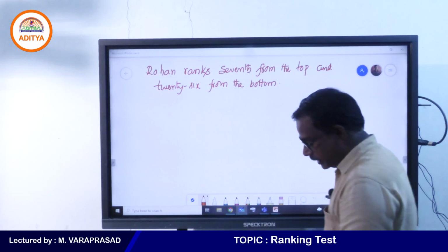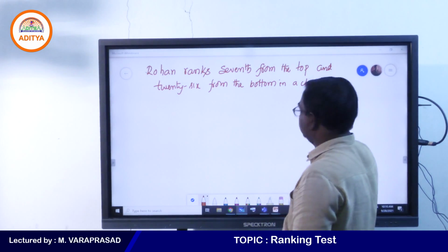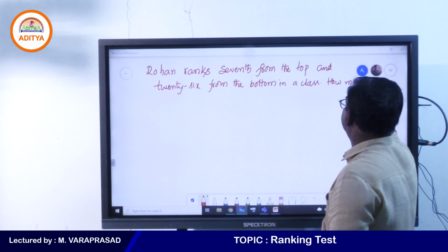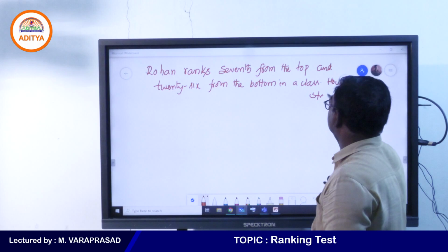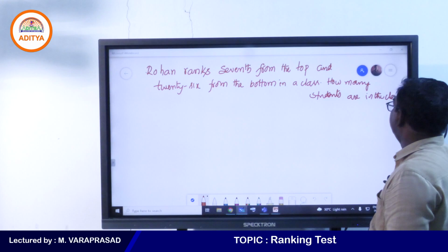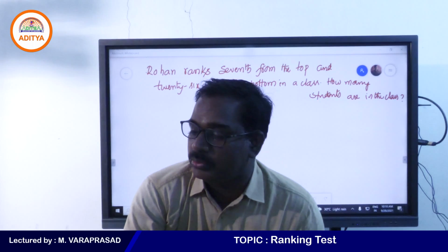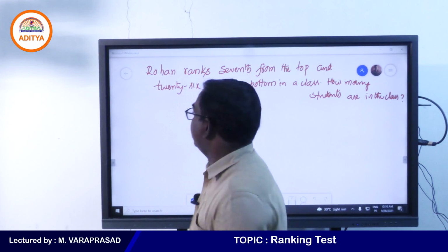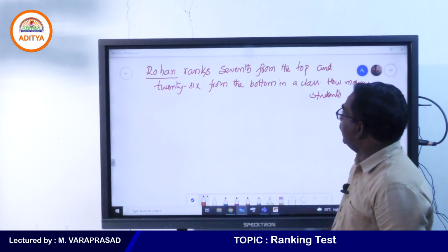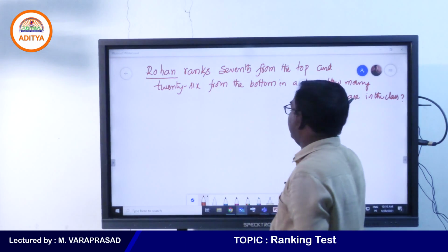Now the question they are asking is: how many students are there in the class? We are discussing the ranking test here. One question is there on the board. Rohan ranks 7th from the top list and the same person is 26th from the bottom. So how many students are there in the class?